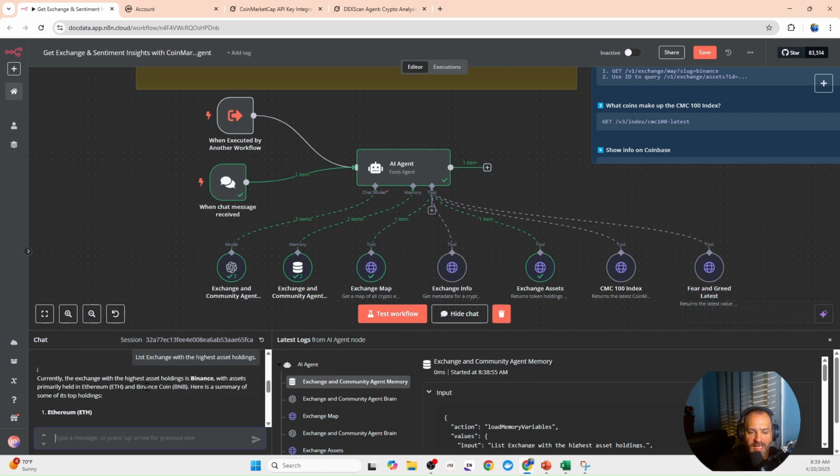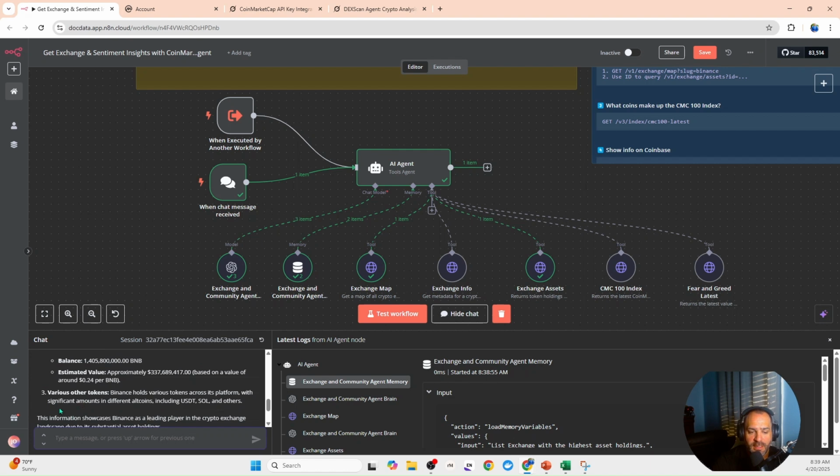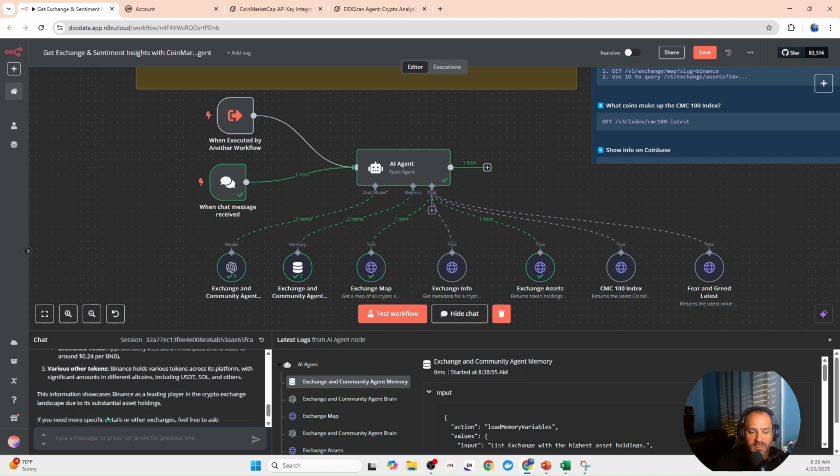Currently, the exchange with the highest asset holdings is Binance, with assets primarily held in Ethereum and Binance Coin. Here's a summary of some of the top holdings. Ethereum, and it has some information here for it. Binance Coin, and then various other tokens. And then it gives you some information.